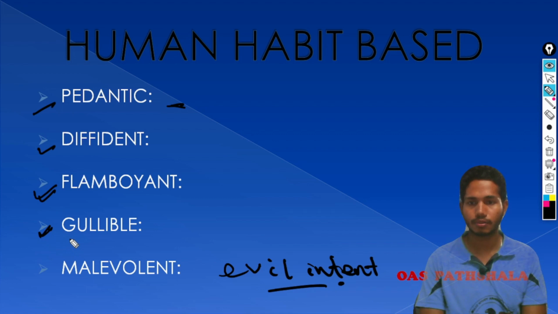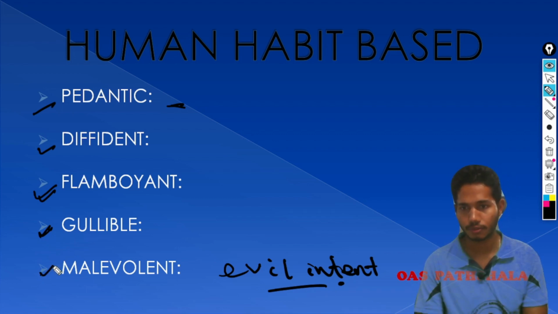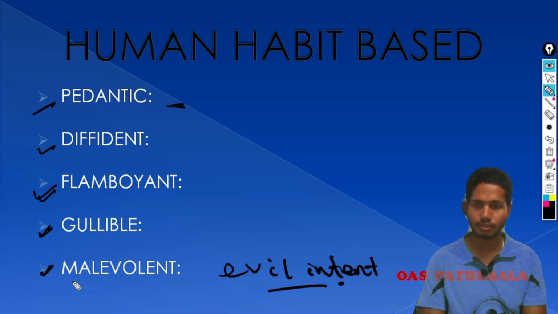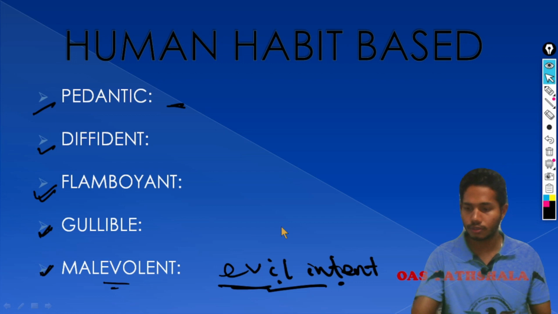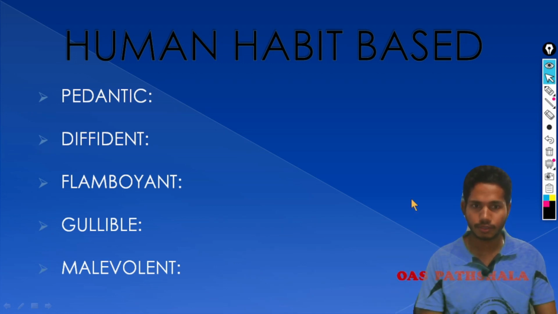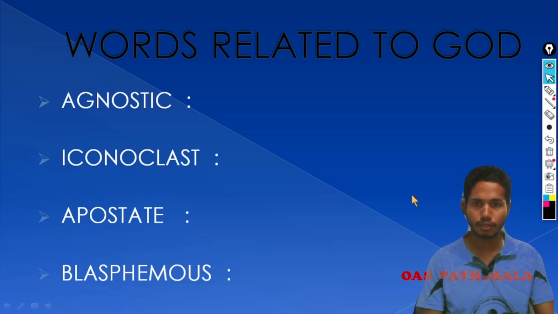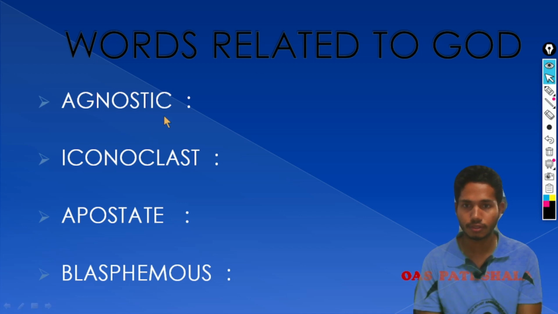Fourth word is gullible. Gullible जे कि easily fooled हो पारे गोटे पर्सन जदि तो से कैरेक्टर होची gullible character. Then fifth word जोटा कि हमें जानले a person who does something with evil intent is malevolent. Okay, we are done with human habit based vocabularies. Then we are going to the next section, what's related to God. भगवान सहित जोड़ित किछि word.